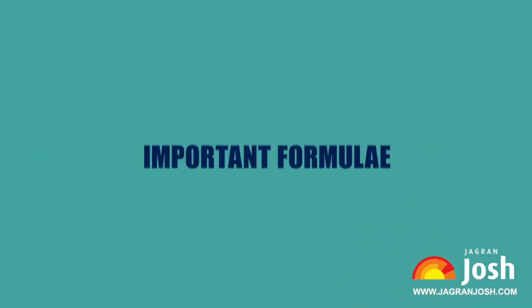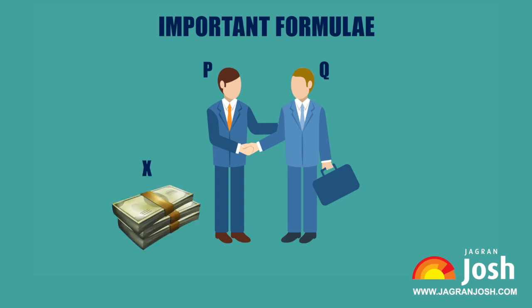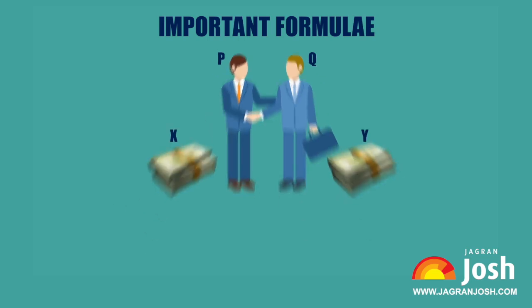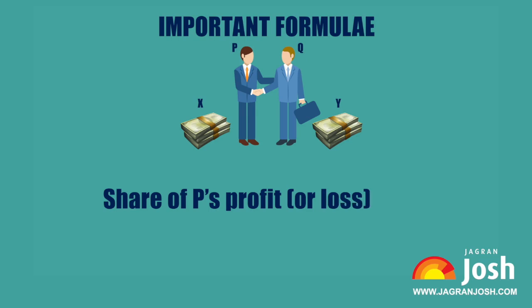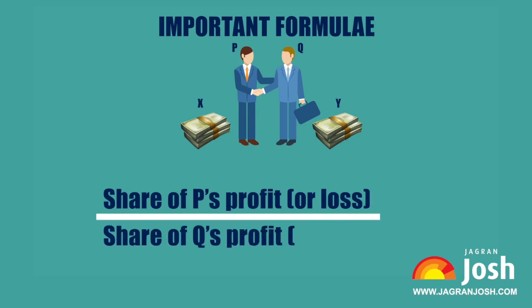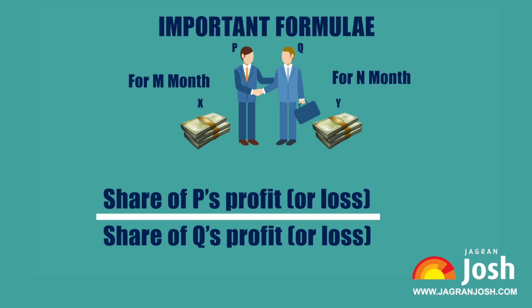Important formulae. Suppose two persons P and Q invest rupees X and rupees Y respectively for a year in a business. Then their share of profit or loss at the end of the year is: share of P's profit or loss upon share of Q's profit or loss is equal to X upon Y. Suppose two persons P and Q invest rupees X for M months and rupees Y for N months respectively. Then share of P's profit or loss upon share of Q's profit or loss is equal to XM upon YN.